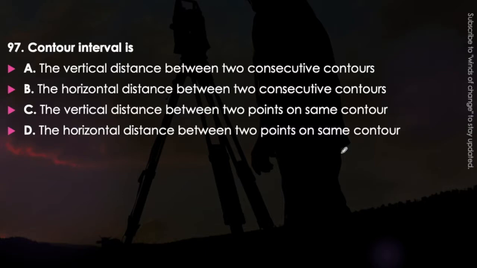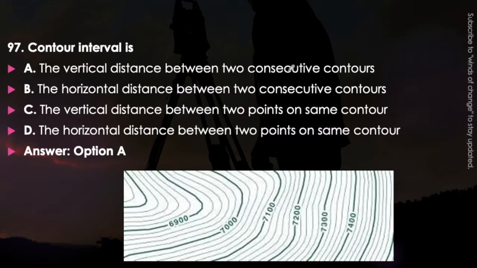Very easy question. The answer will be option A, that is, the vertical distance between two consecutive contours. So memorize it. It is a vertical distance, not the horizontal distance. This is the difference in the reduced level. You can see here, these are the different contours.